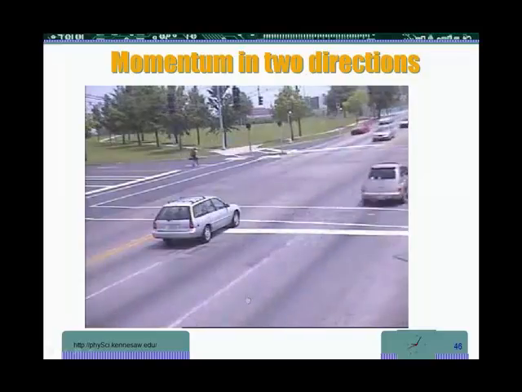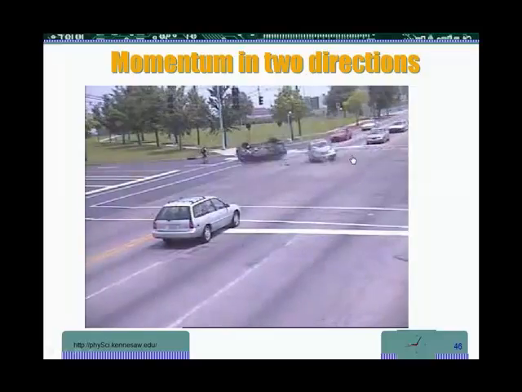That's why we see what happens. This one moves forward, and it moves this way. So overall we have conservation of momentum. Of course, once the cars brake and everything else, that's going to happen after the collision, that's a different story. But during the collision, the momentum along this direction and the momentum along this direction both were conserved.